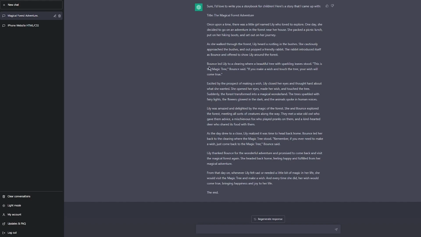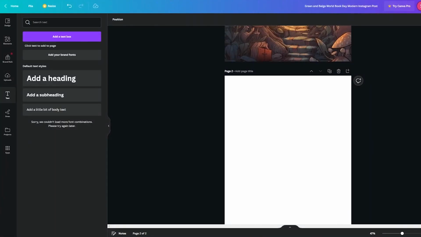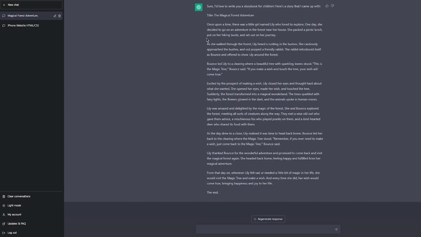To get that photo, you're going to copy this paragraph and paste it into the Midjourney prompt. Once you paste it in, according to what the text says, it's going to show you a photo. In this paragraph, as you can see: once upon a time, there was a little girl named Lily who loved to explore. One day she decided to go on an adventure in the forest near her house. She packed a picnic lunch, put on her hiking boots, and set out on her journey.